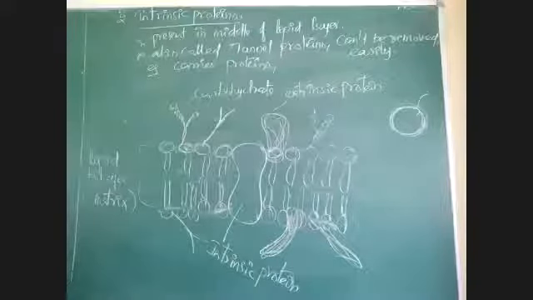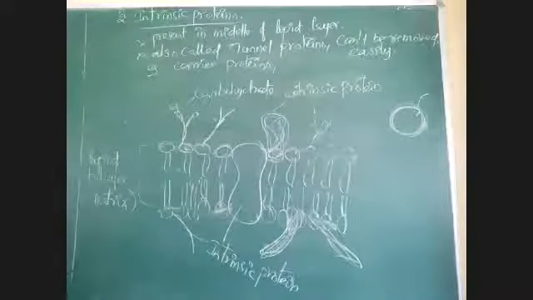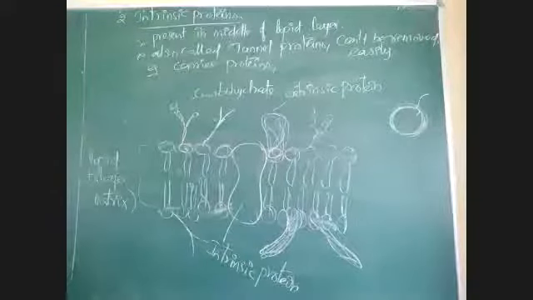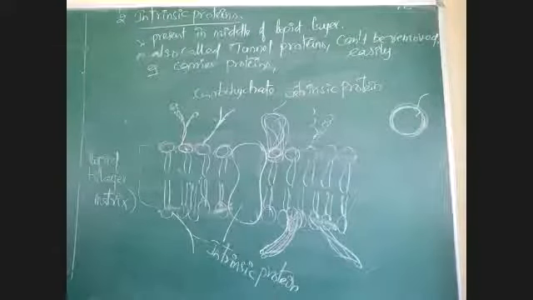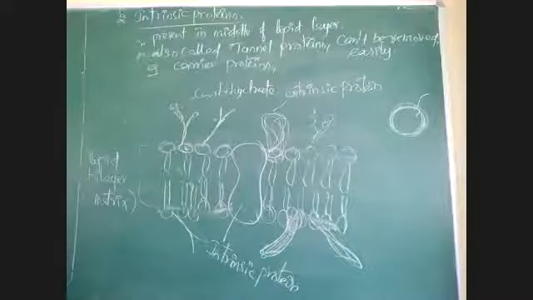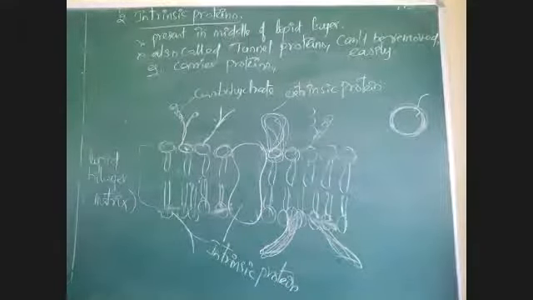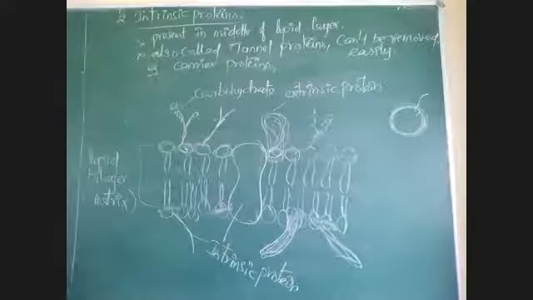When was the trilamellar model proposed? I'm not mentioning any year here. In 1935, the trilamellar model was proposed. Unit membrane model is 1957. Note down. Trilamellar model 1935. Unit membrane model 1957. Fluid mosaic model 1972.